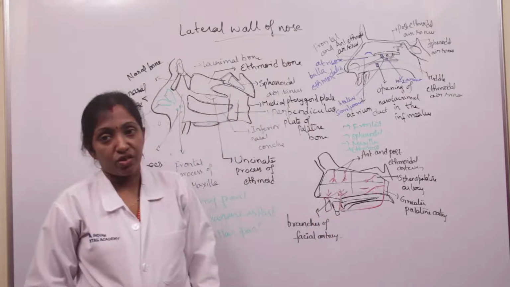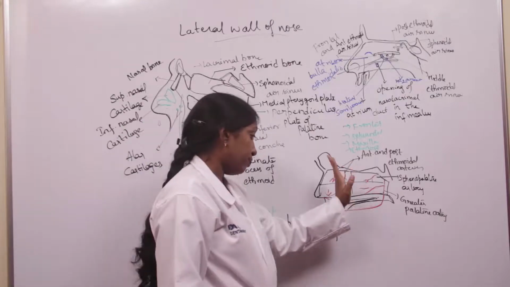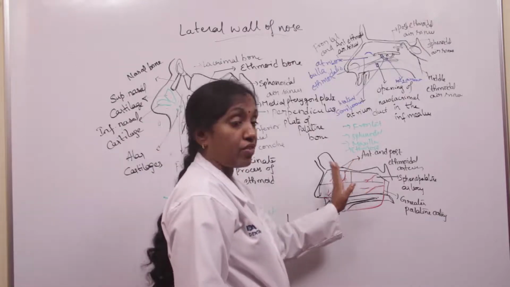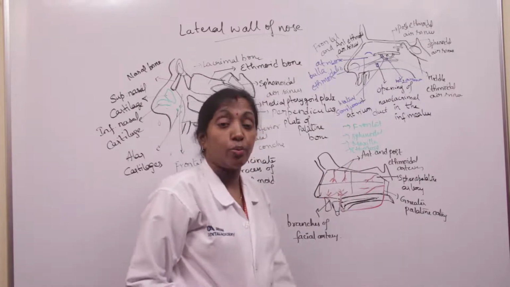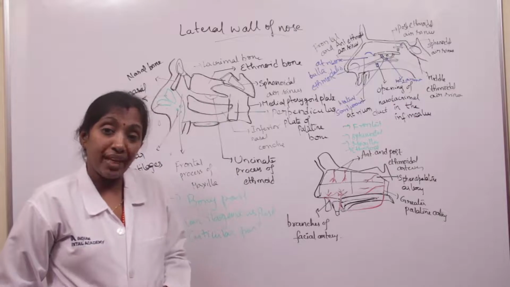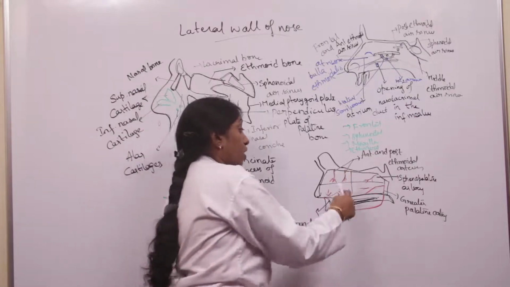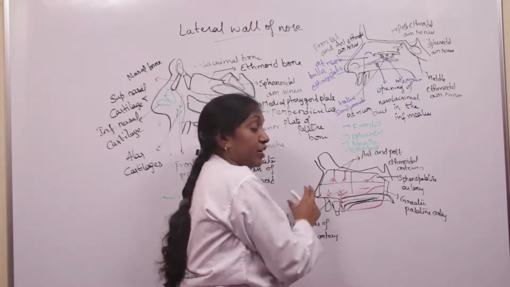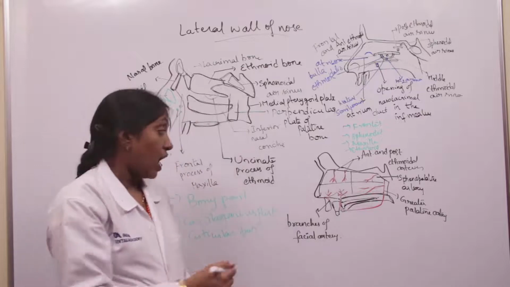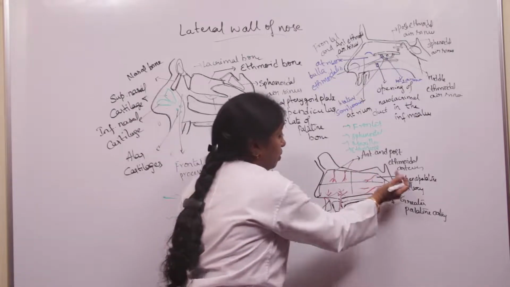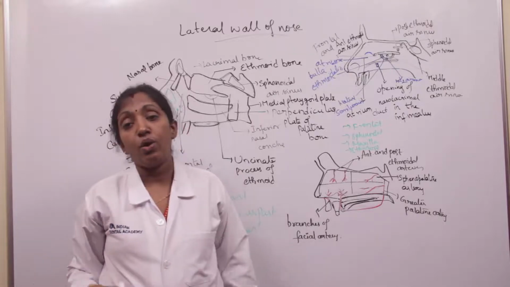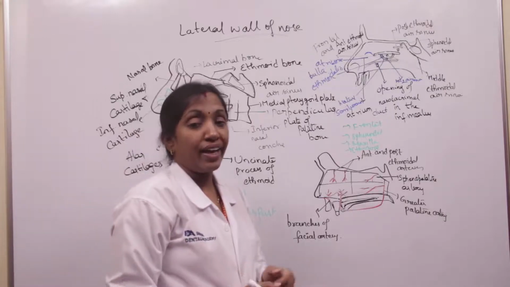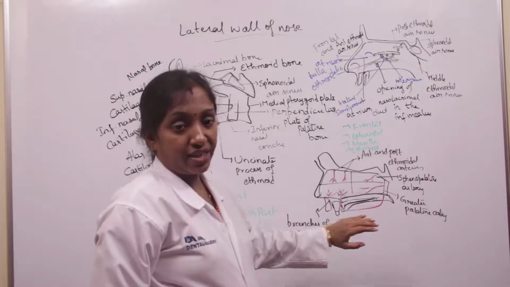And coming to the venous drainage: the anterior part of the veins drain into the facial vein, the posterior part drain into the pharyngeal venous plexus, and the middle part drains into the pterygoid venous plexus. Okay, so that's about the blood supply and venous drainage.